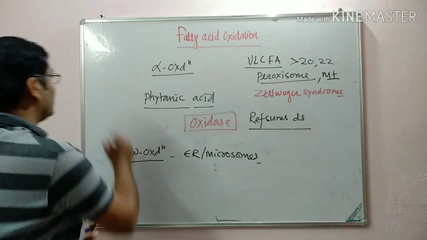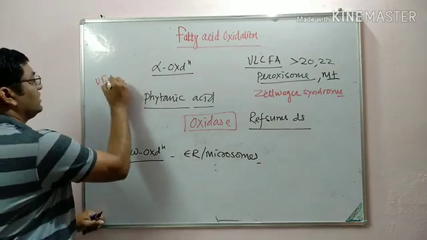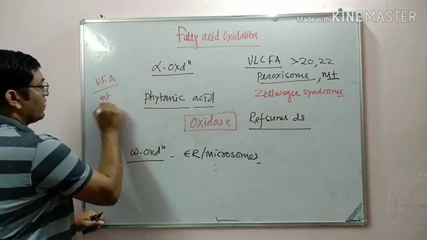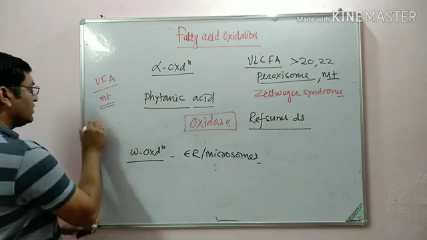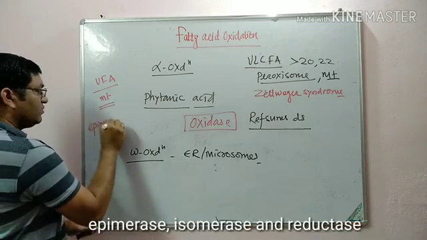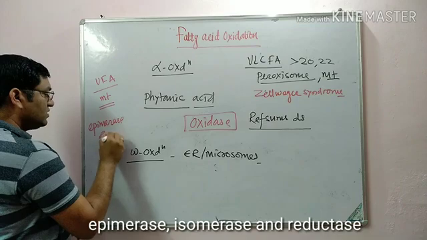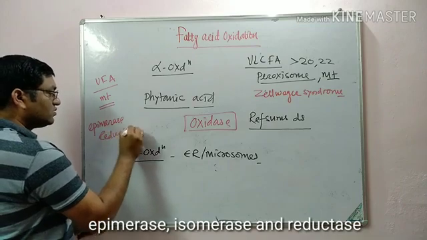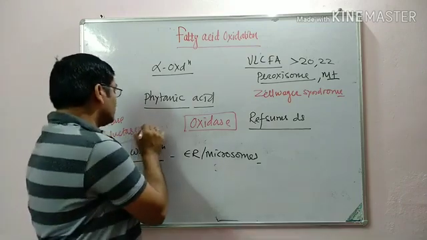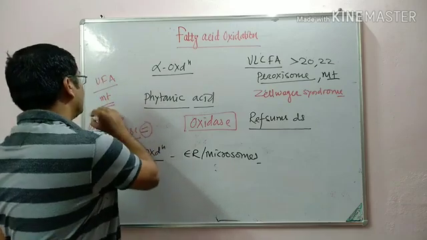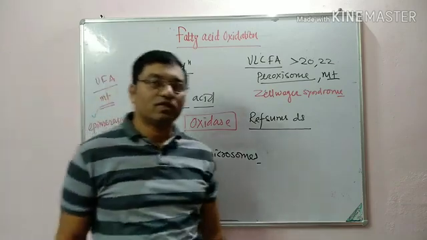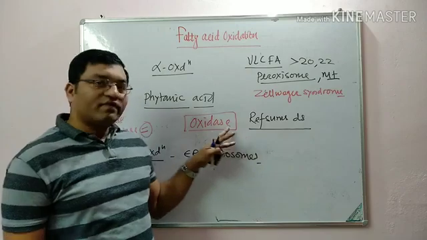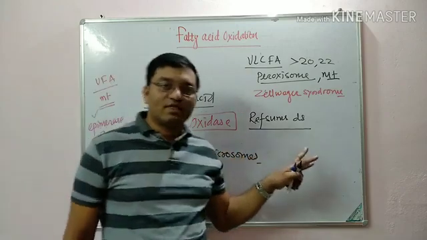Then oxidation of unsaturated fatty acid occurs in the mitochondria. There are epimerase and reductase, which overcome the double bond which occurs in the unsaturated fatty acid, and oxidation occurs in the mitochondria. So these are the different minor pathways in the fatty acid oxidation.